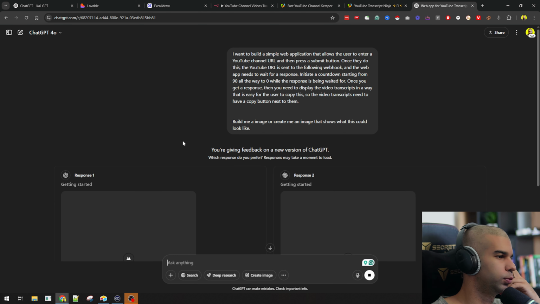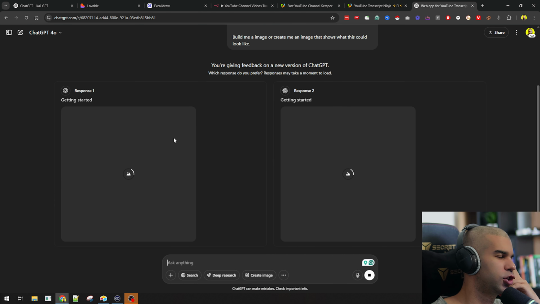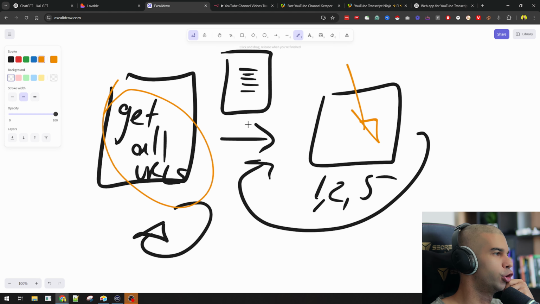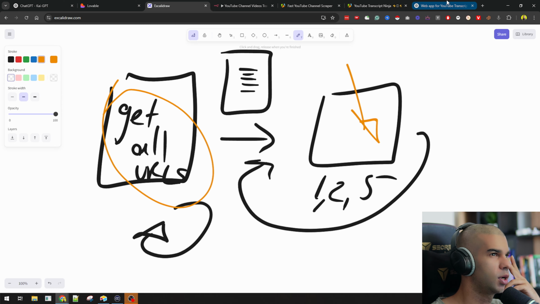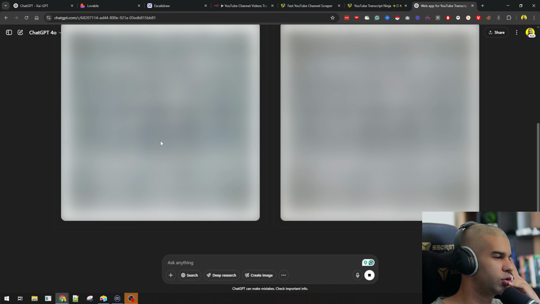So we could also use something like ChatGPT in order to create the first draft, I guess, version of your application. You could also draw it out here, just like we did here, and take a screenshot and share that with Lavill. There are multiple different ways this could be created.